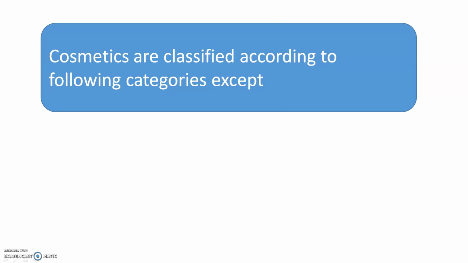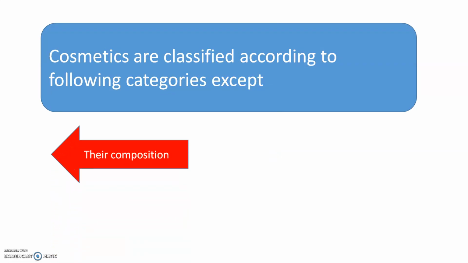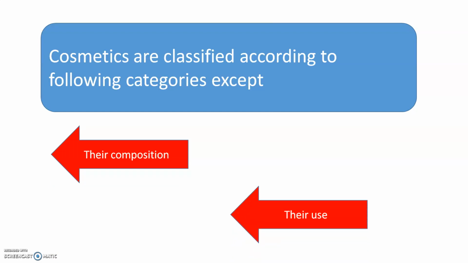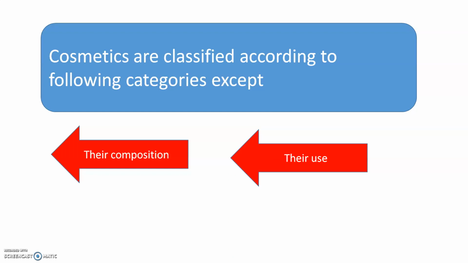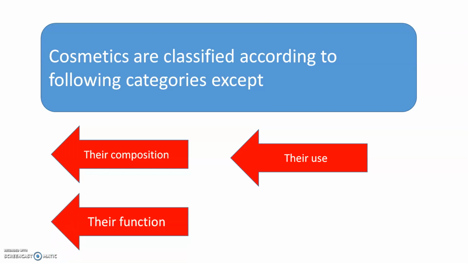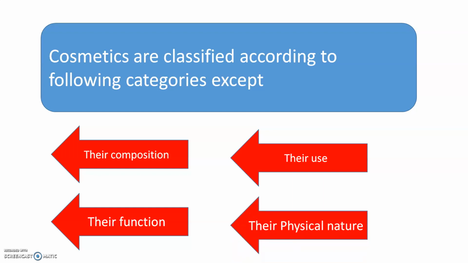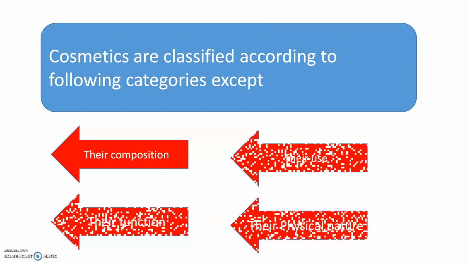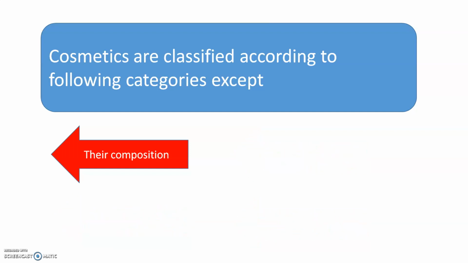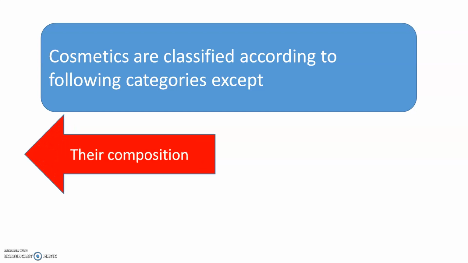Cosmetics are classified according to the following categories except: their composition, their use, their function, or their physical nature. So cosmetics are classified in all these categories except their composition. Remember the answer, their composition.